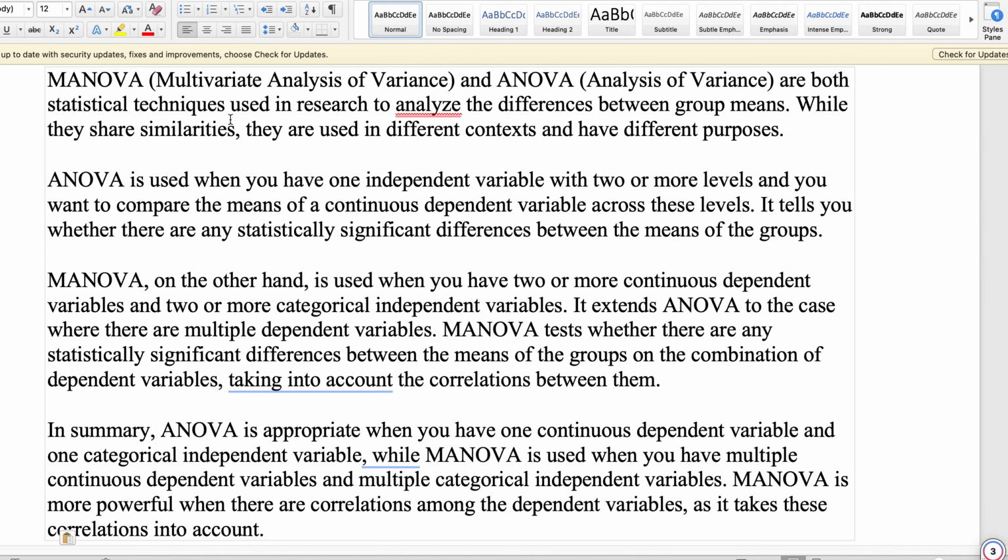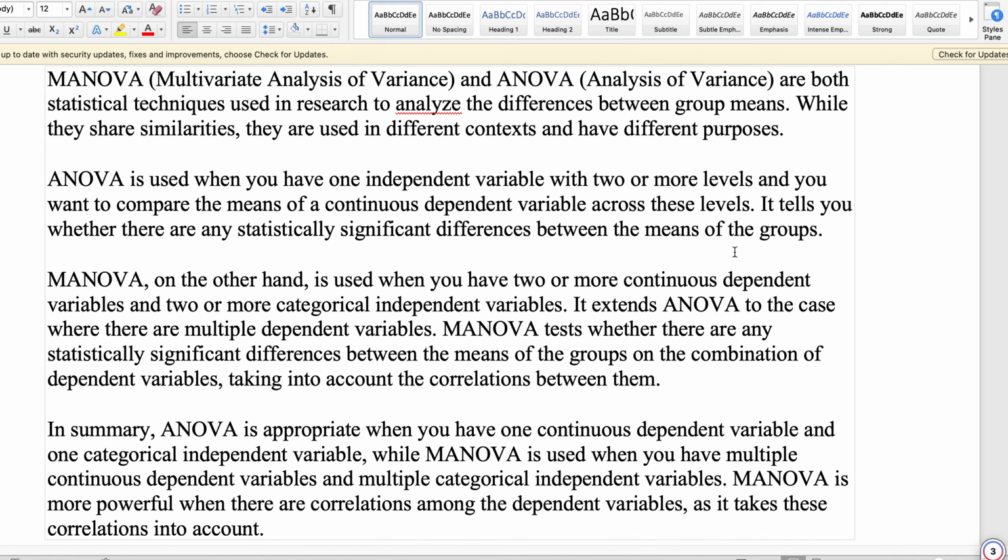Both are statistical techniques used in research to analyze the differences between group means. While they share similarities, they are used in different contexts and have different purposes. ANOVA is used when you have one independent variable with two or more levels and you want to compare the mean of a continuous dependent variable across these levels. It tells you whether there are any statistically significant differences between the means of the groups.